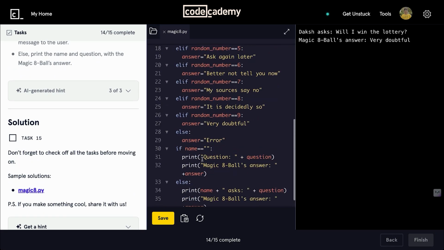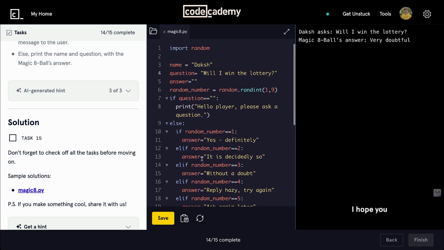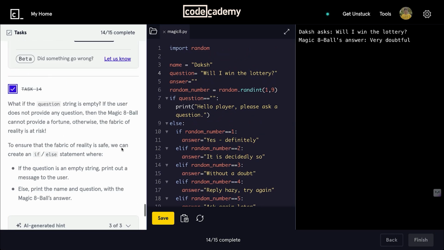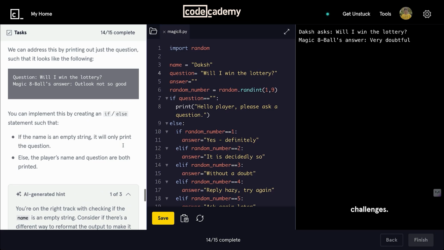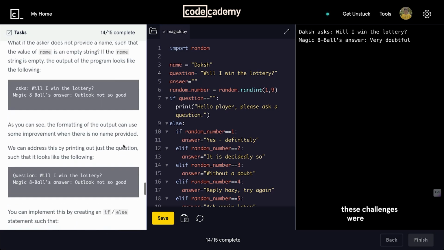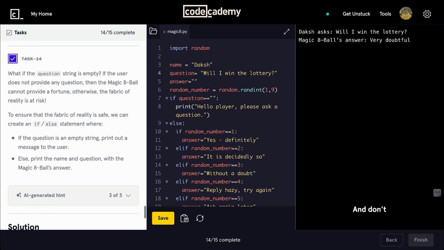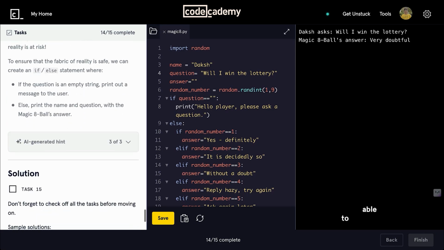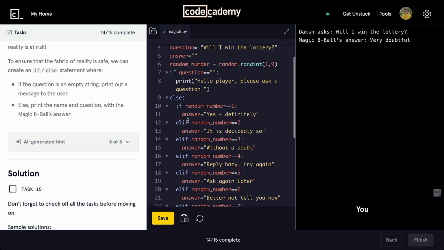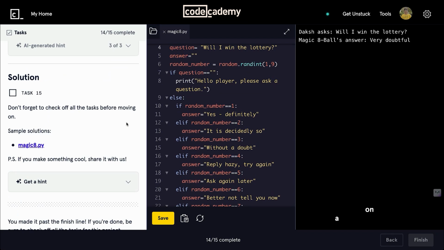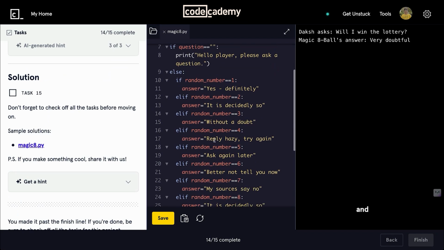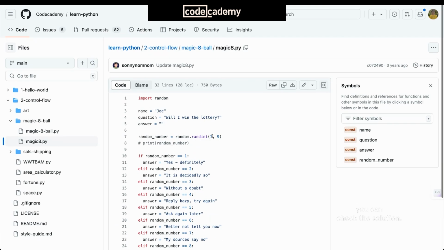I hope you have really enjoyed the project and the challenges in the end. These challenges were actually meant for you to brainstorm. And don't worry, if you are not able to find the logic, it's okay. You can try more projects on our website like these. And you can also check the sample solution here. You can open the solution here, you can check the solution.